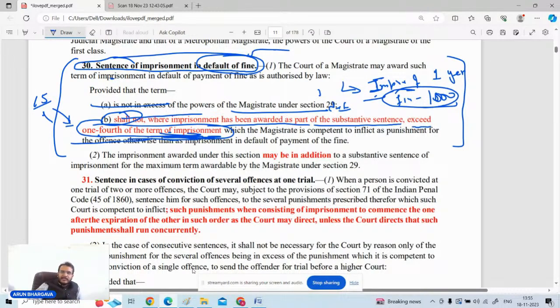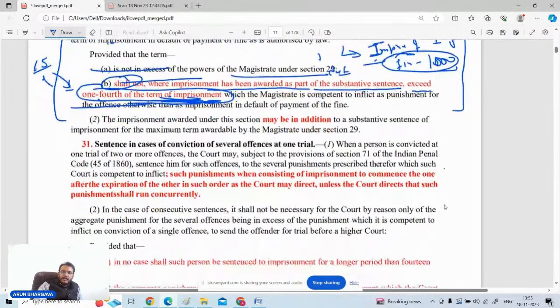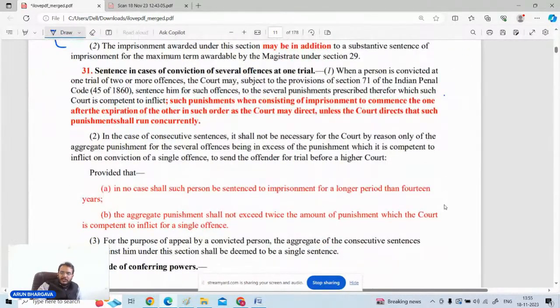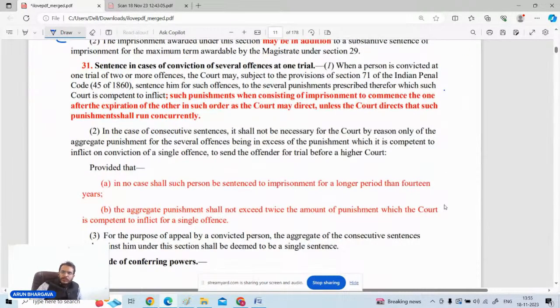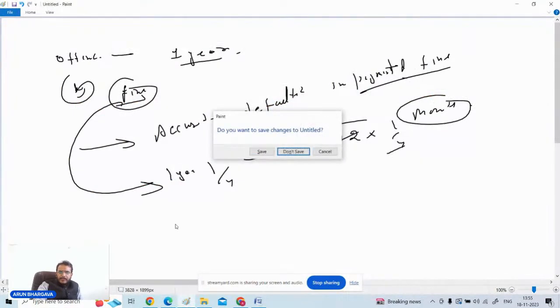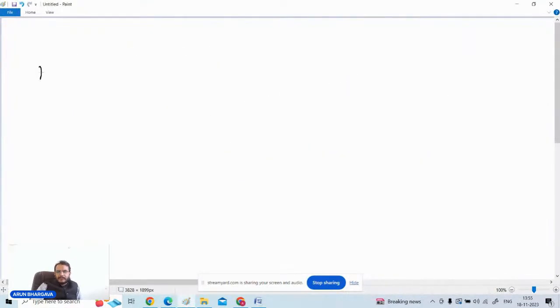So all these provisions are related to the punishments given in the Indian Penal Code, like what can be the kind of punishment, etc. Now another question which is important, that look what happens. There is a person who has committed multiple offenses. Multiple offenses means that person has committed, for example, housebreaking. Along with the housebreaking, he committed grievous hurt to someone. Thereafter, he committed robbery also.